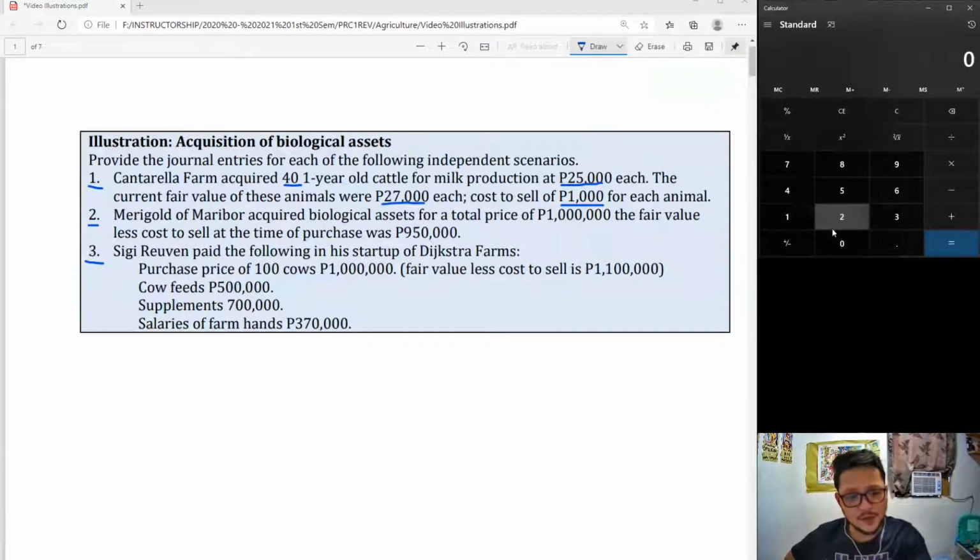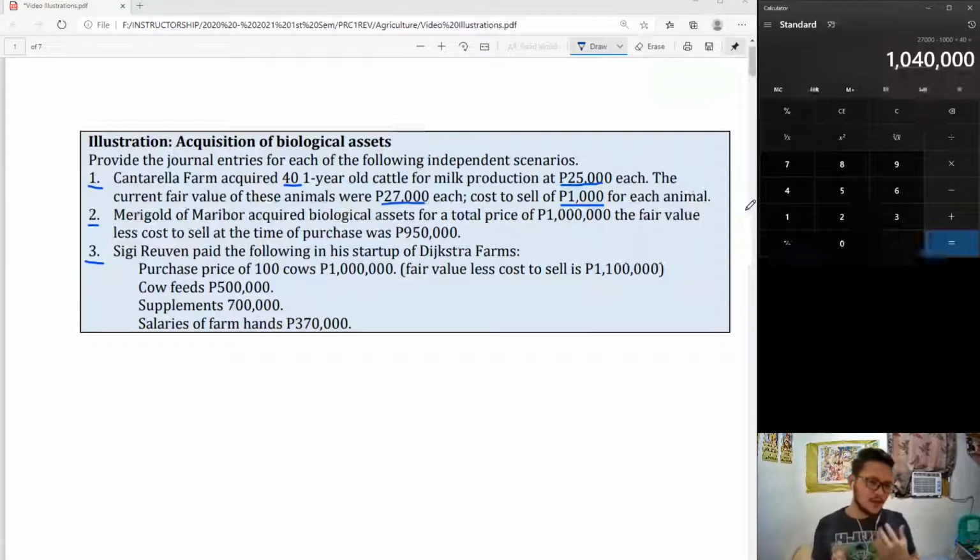So that's that. 1 million ang binayaran. Pero kung i-compute natin ngayon, what would be the fair value less cost to sell of these animals? It should be 27,000 minus 1,000 each multiplied by 40 units. 1,040,000. So compare that. 1,040,000 initial recognition pero binayaran mo lang ay 1 million. What's the difference? 40,000.